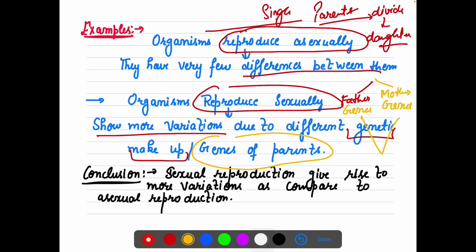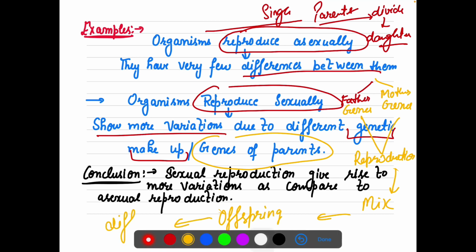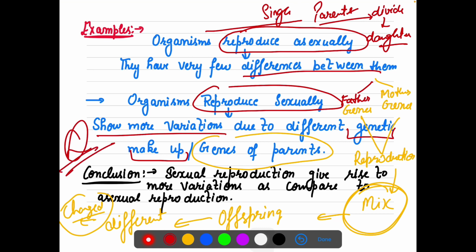these genes combine through sexual reproduction, and when the genes mix, definitely the offspring which will be produced will be different, right? That will be a changed one. So that is the actual meaning of variations, because mixing is there, fusion is there, two different genes are involved, so changes are there.